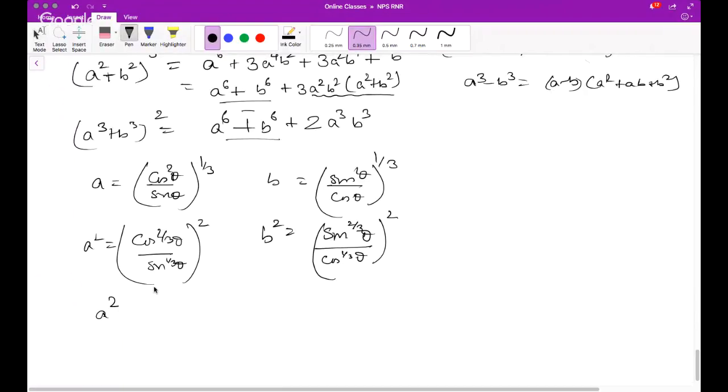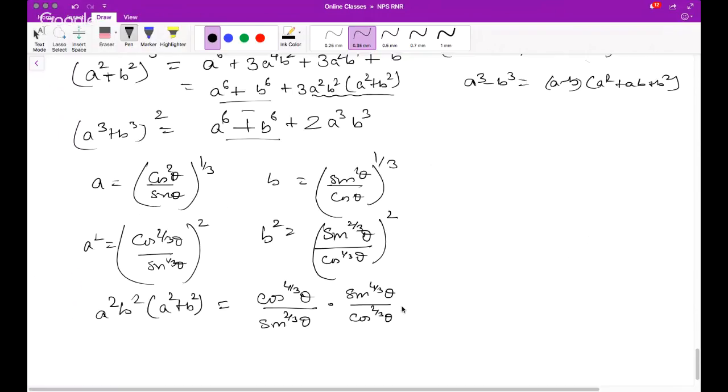A square b square into a square plus b square is equal to, a square is cos 4 by 3 theta divided by sine 2 by 3 theta times b square, sine 4 by 3 theta divided by cos 2 by 3 theta.